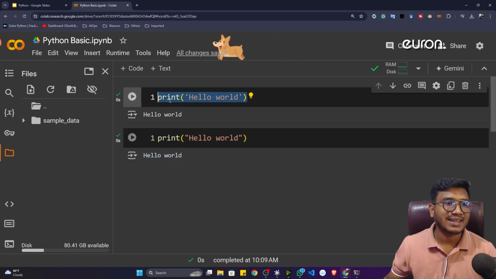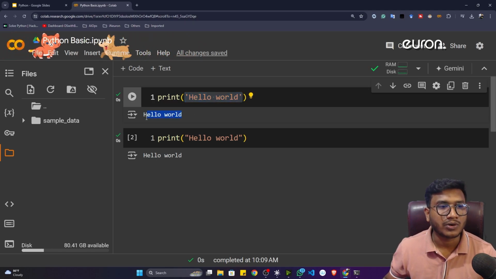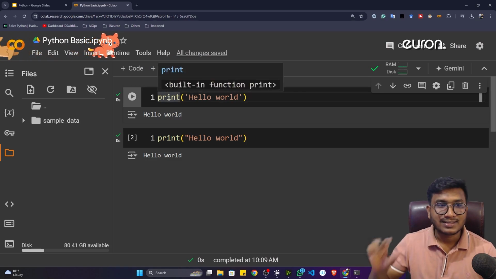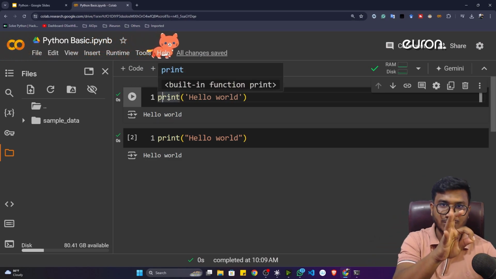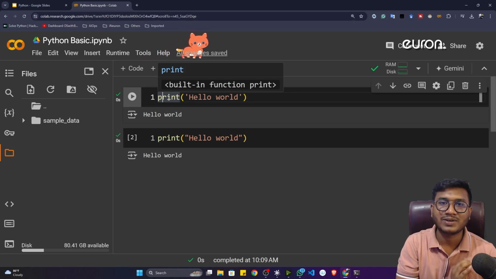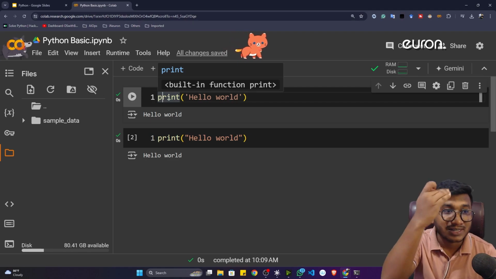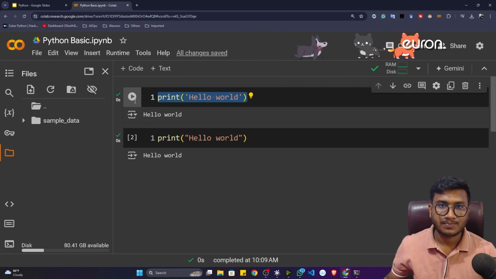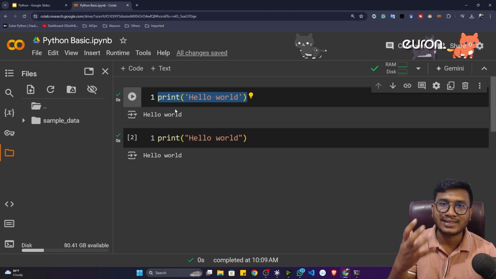That means inside this print function, I'm giving one input and I'm getting one output. To get this output, something is happening inside the print function. Some logic, some code is already written inside the print function. This code we haven't written. It is predefined code from the Python side. The Python developers have written this code for us and created this print function for us. So what I have to do is give an input and get an output. That is the only thing I have to do.